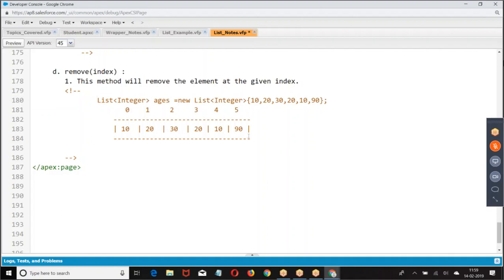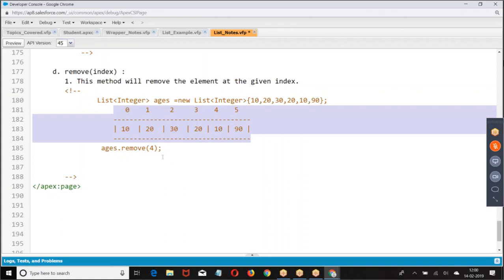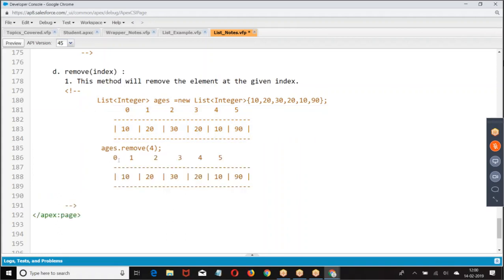So when I say ages.remove(index), it removes the element from the index, so we know which specific element you want to delete. Remove the element from index 4. So in the list, if you want to remove, you have to remove by using index.